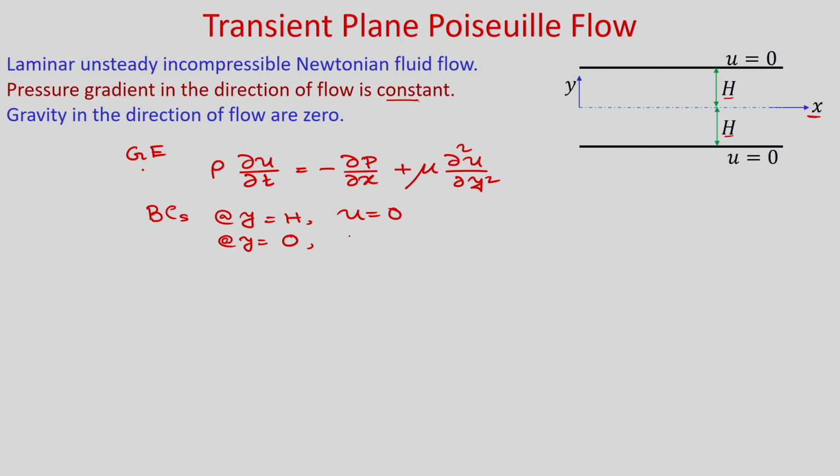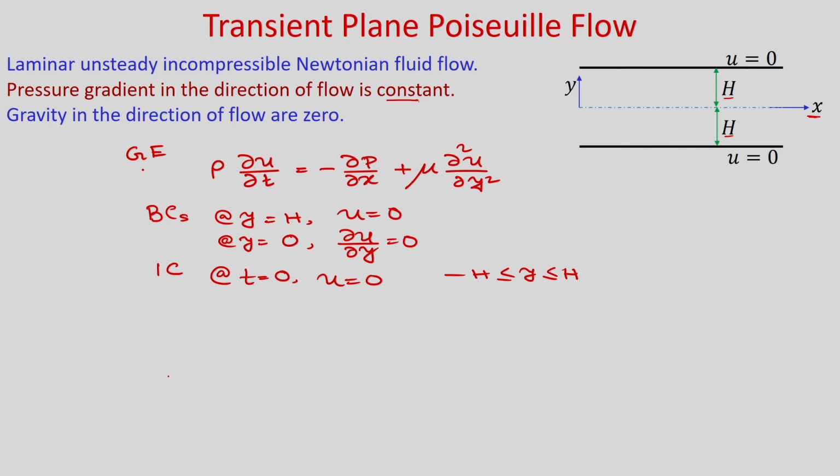At y is equal to 0, you can see that this is the central line, and we know that maximum velocity will occur at the central line. So, we can say that the gradient del u by del y will be 0, and the initial condition is at t is equal to 0, the velocity is 0 everywhere.